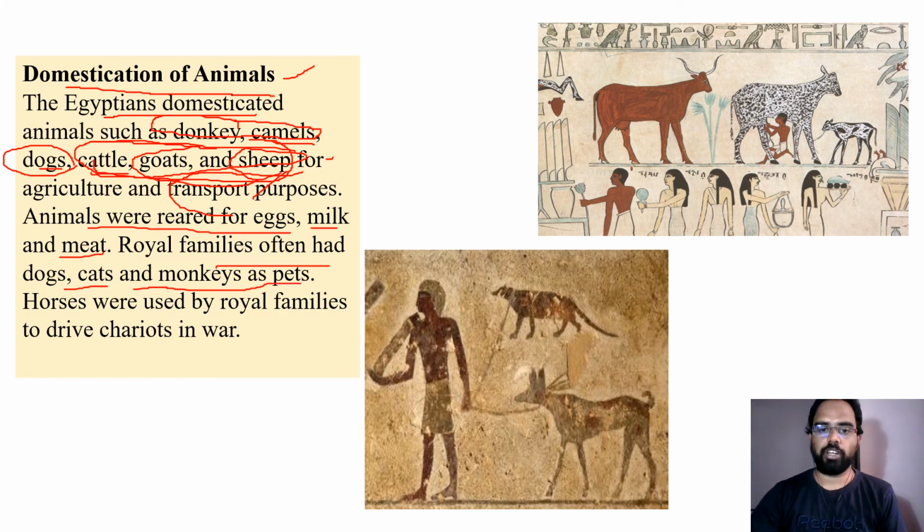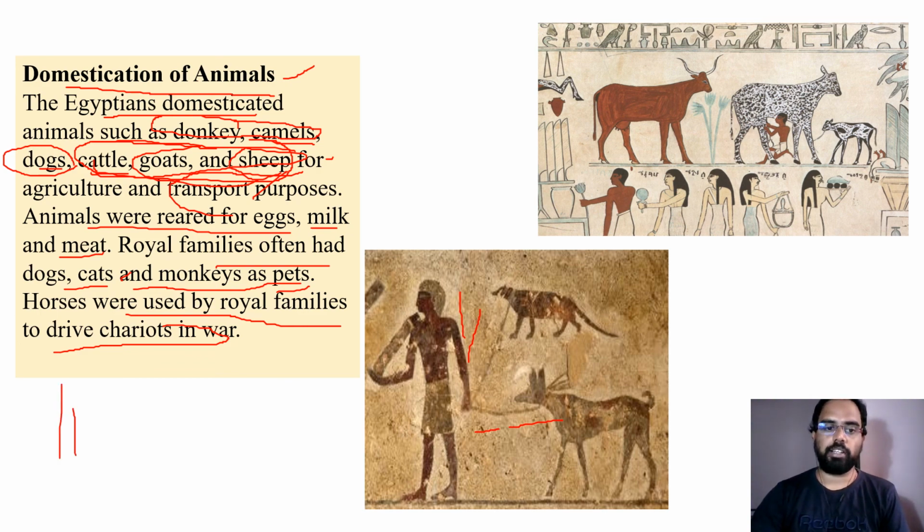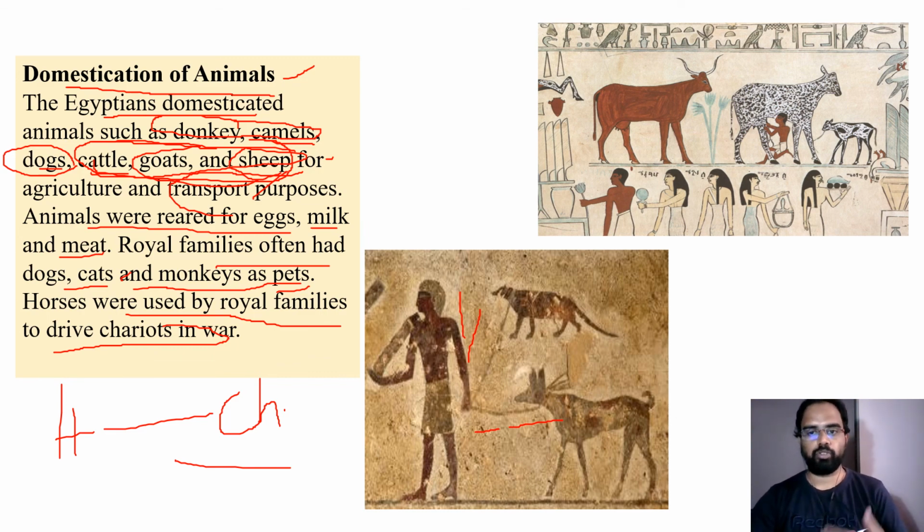So you can see here, if you consider this picture, which was the original one, which is depicted on a wall. You can see a royal family person carrying the dogs and all. And they had monkeys as pets, cats as pets. However, horses were used by royal families to drive chariots in war. So there was also evidence of the royal families using horses, and these horses were used to drive the chariots. What are these chariots? They are the vehicles that are pulled by horses, in warfare to do wars and all.